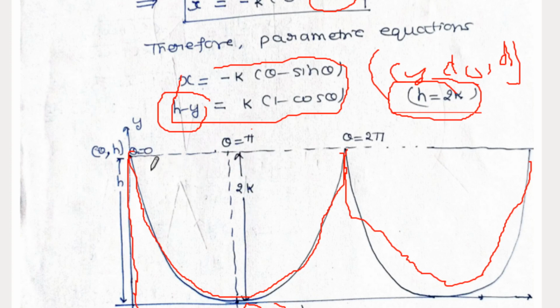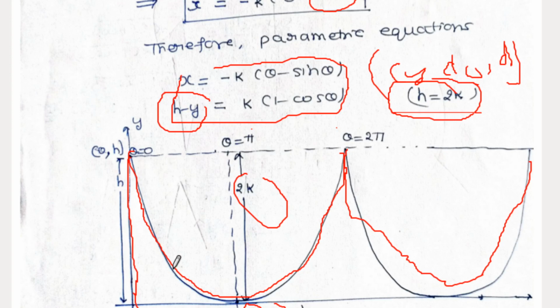So this is actually the circle. This is the radius of the circle, which is 2k. This is the expression of our cycloid, and when we cover the half perimeter, 2 pi r, this becomes like this.